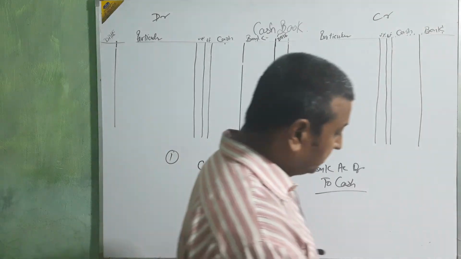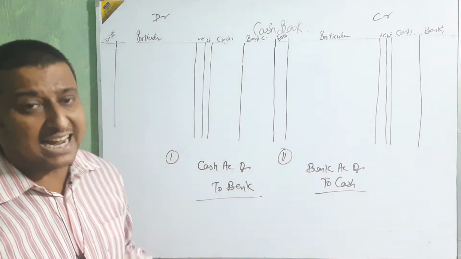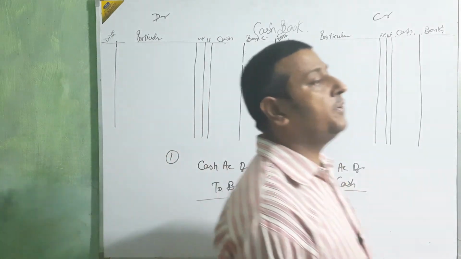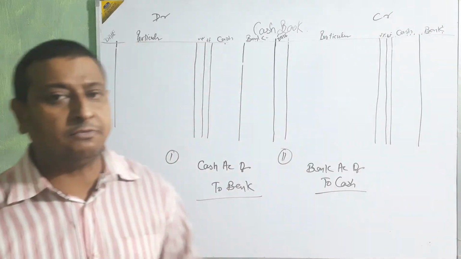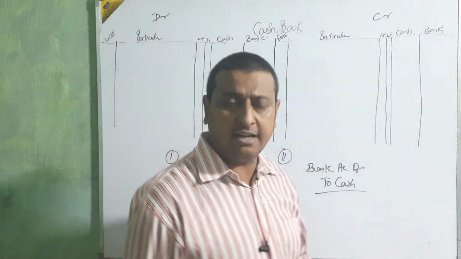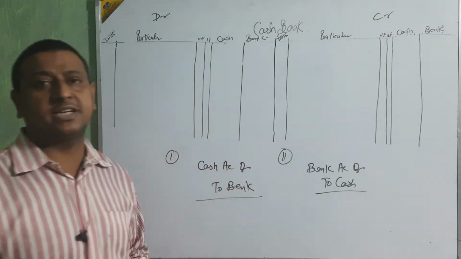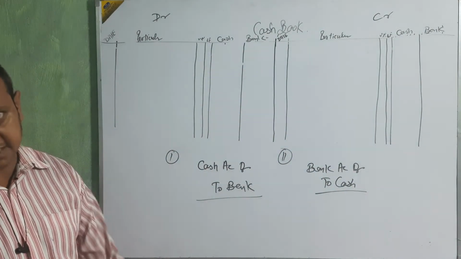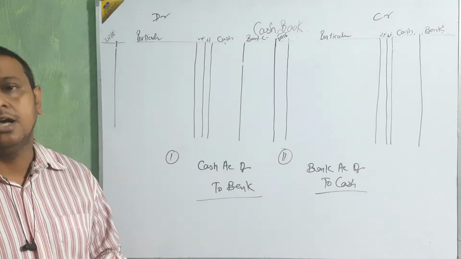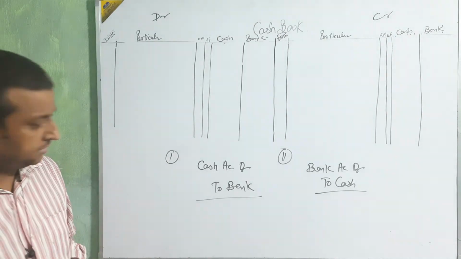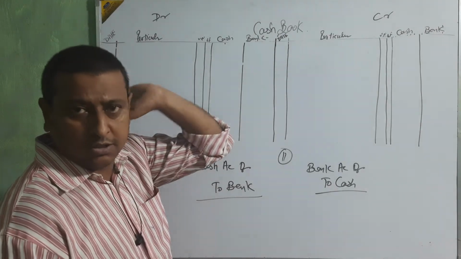The contra entry is what? When the transaction is done between cash and bank, that type of entry we post on both sides of the cash book. Okay beta? Clear? Both sides. Just see how we are going to post it on both sides. This is for both accounts, cash and bank.